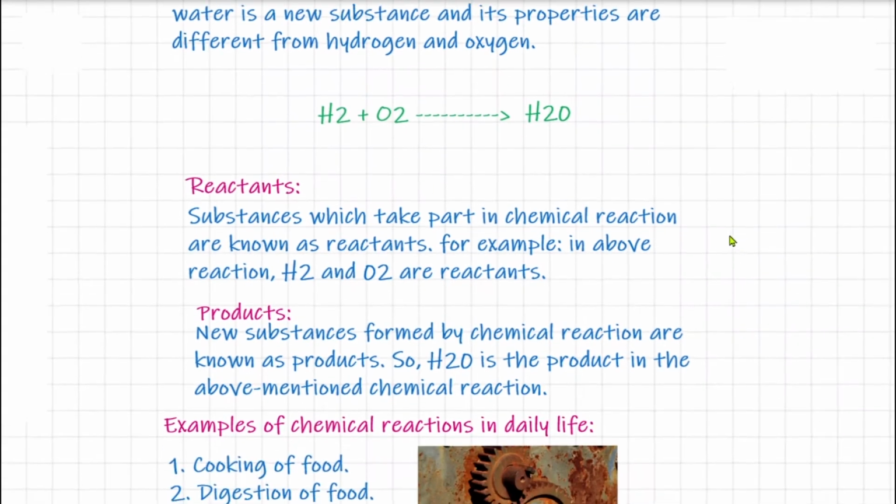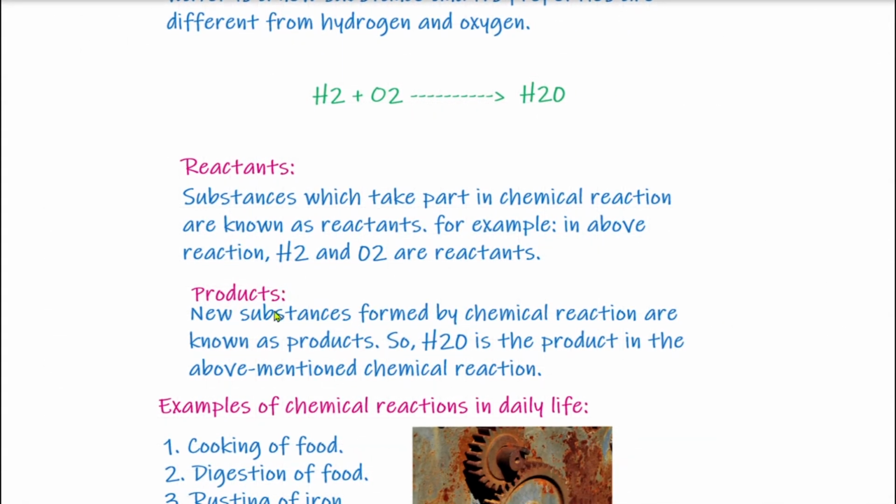But then what are products? New substances formed by a chemical reaction are known as products. So water is the product in the above mentioned chemical reaction. In this reaction, water is the product because it is formed by the combination of hydrogen and oxygen. As water is the new substance formed, it is the product.